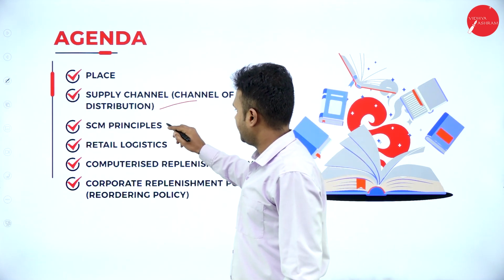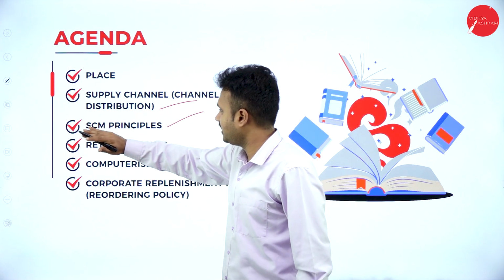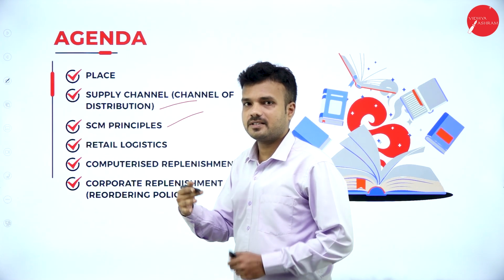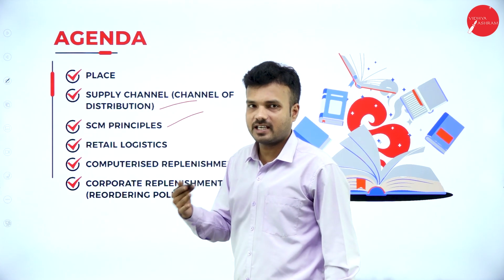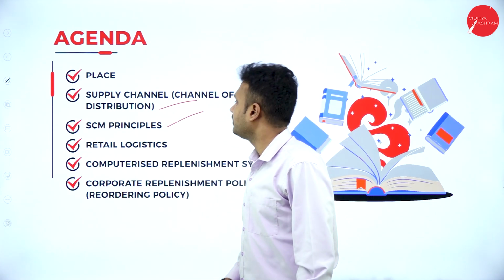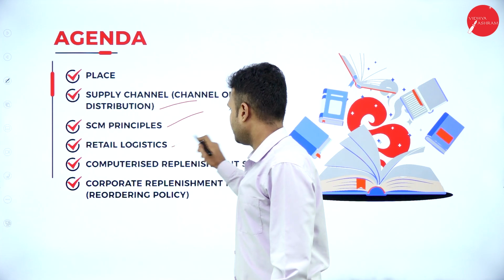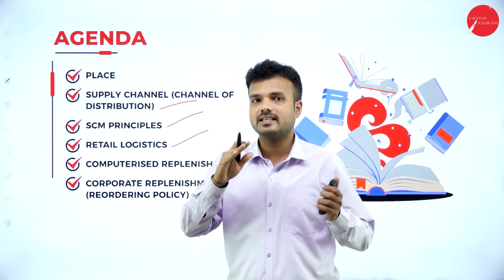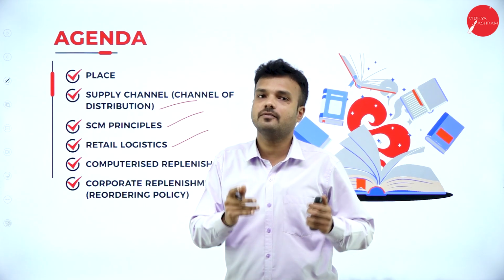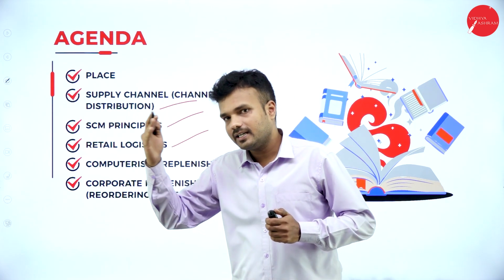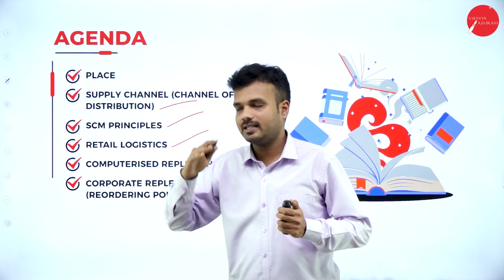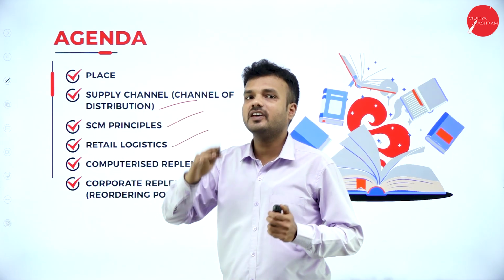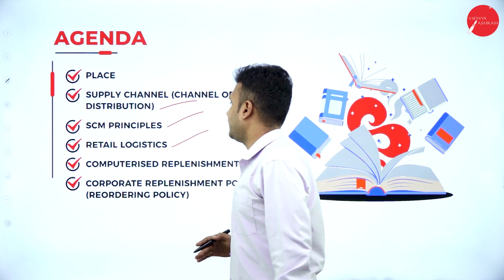SCM principles. SCM principles is nothing but the supply chain management principles. There are some principles that are followed in supply chain management that we are going to study. Retail logistics is nothing but the transportation of the manufactured or finished product from the manufacturer to the end user or the consumer. That is nothing but logistics. It is the transportation of the finished goods or the commodity.